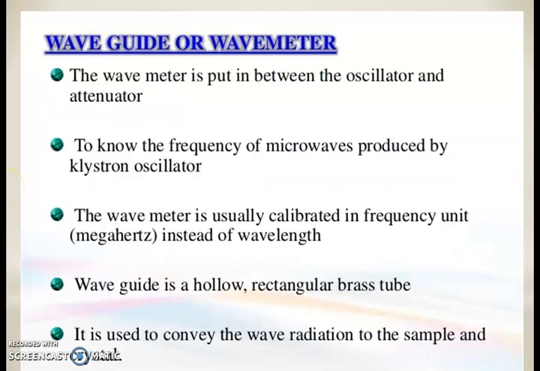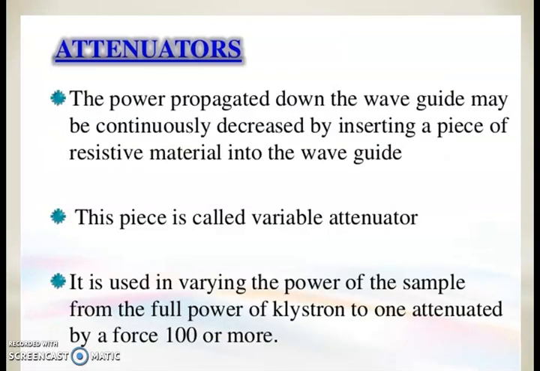Next is the waveguide or wave meter. The wave meter is put in between the oscillator and attenuator to know the frequency of microwaves produced by the klystron oscillator. The wave meter is usually calibrated in frequency units of megahertz instead of wavelength. The waveguide is a hollow rectangular brass tube. It is used to convey the radiation to the sample and crystal.